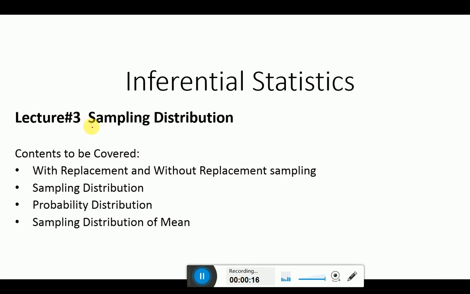Now, whatever the theoretical portion we had, we have already covered. Now we are moving toward our first numerical portion, and that numerical portion is known as your sampling distribution. In this lecture, before starting the numerical portion, first of all we have to explain the concept of sampling distribution, that what is sampling distribution. And then in the upcoming lecture we will start the proper numerical portion of your sampling distribution.